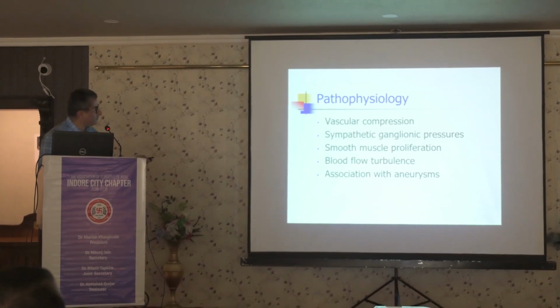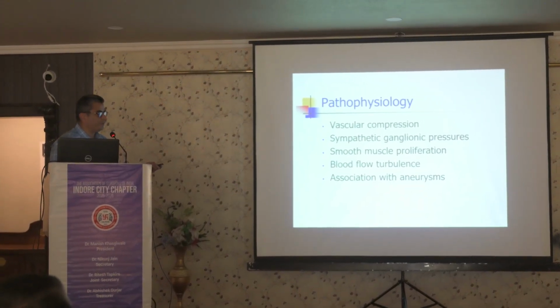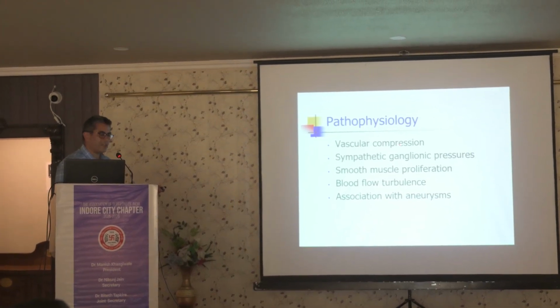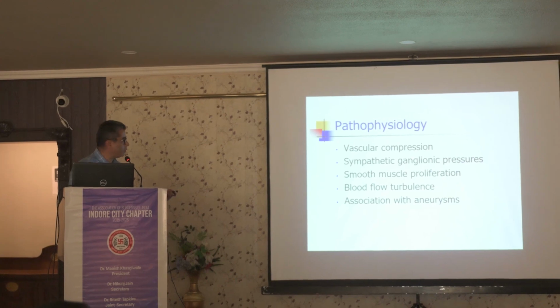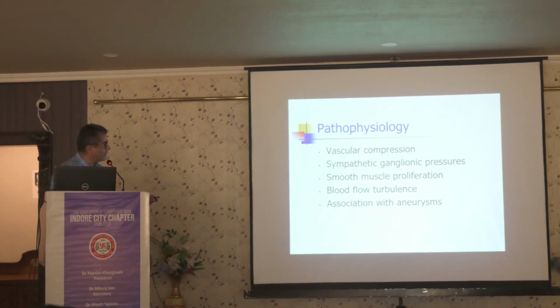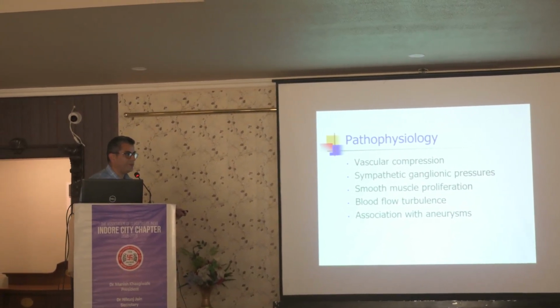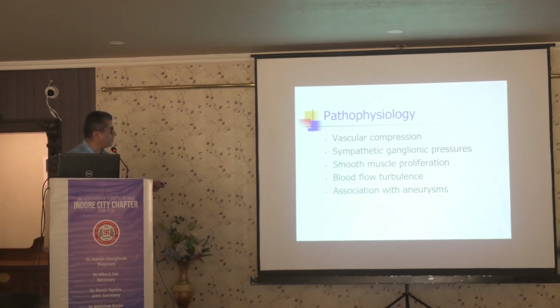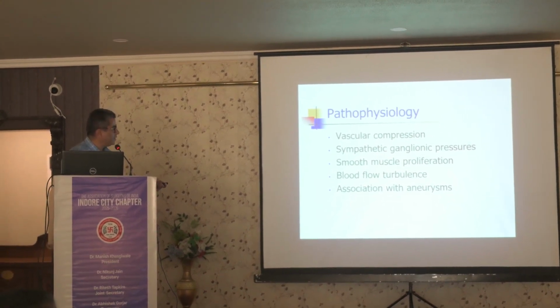So the pathophysiology basically comprises of 4 to 5 things. That there is some vascular compression, now this is proven beyond doubt. There is also a theory that there are some ganglionic nerves around this area which cause pressure on the celiac axis.